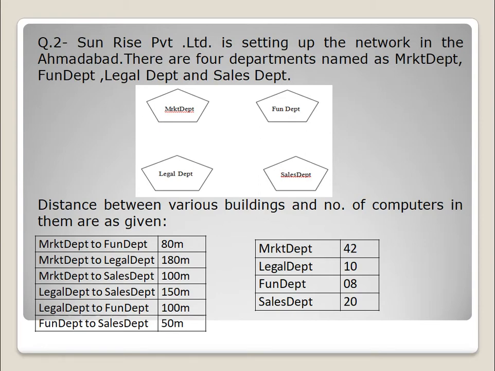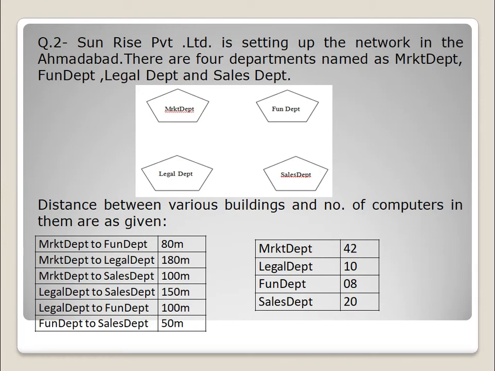So first thing, you should see the network layout. It should remain the same. It should not be changed by you. And the next thing you should check for is the department having the maximum number of computers. Here, the marketing department is having 42 computers, which is the highest number of computers.